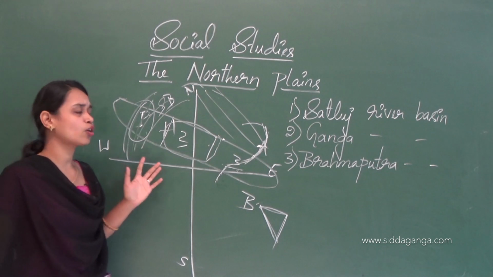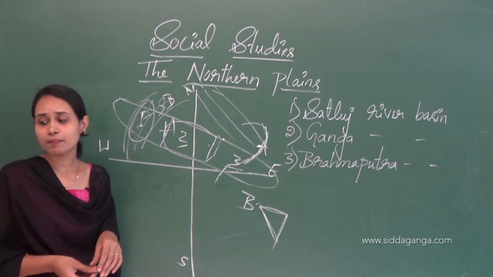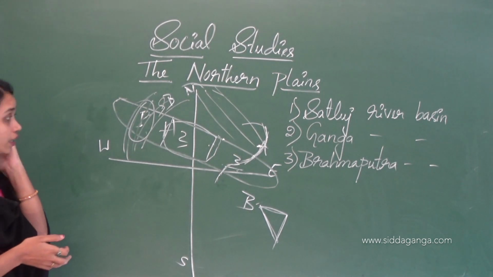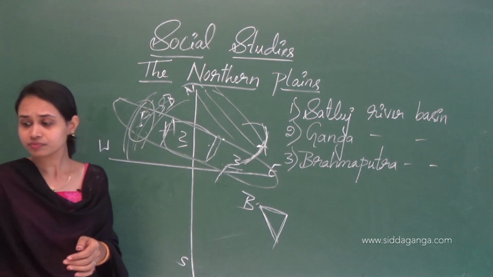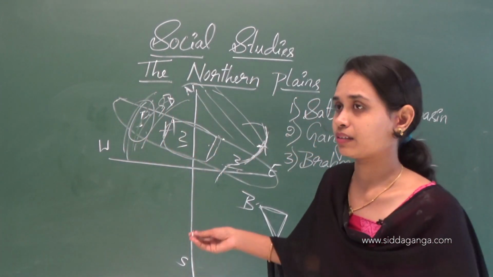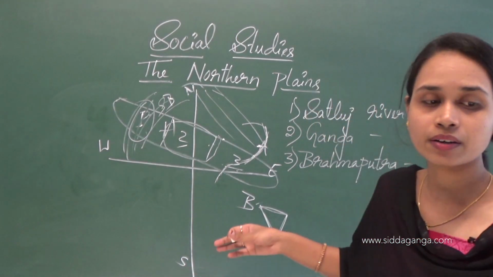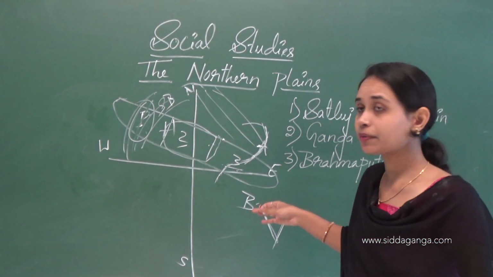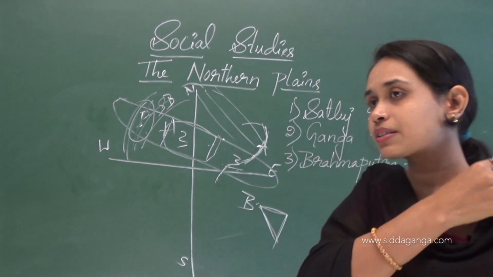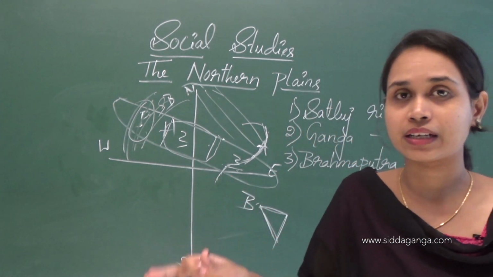Many crops are grown here, like wheat, paddy, maize, jowar, bajra, pulses and sugarcane. We can see a big dairy in Haryana at Karnal. Here farmers are taught how to look after their cattle to get plenty of milk.